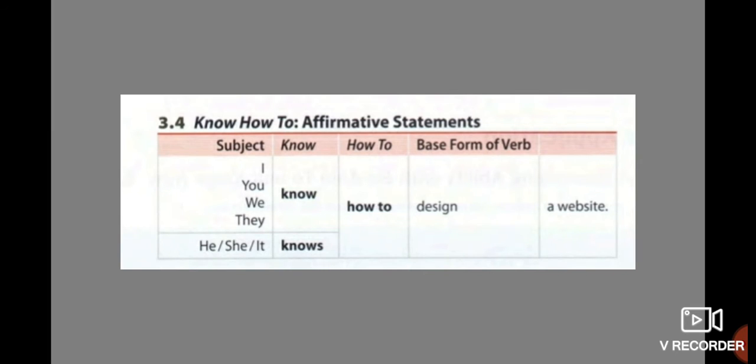Now this one, know how to in affirmative statements. Okay, the structure is the subject, then we use know, then how to, and the base form of the verb, and then the complement. For example, I know how to design a website. Or you know, we know, or they know how to design a website. And if it is third person, we use the verb with an S. He knows, she knows, or it knows how to design a website.